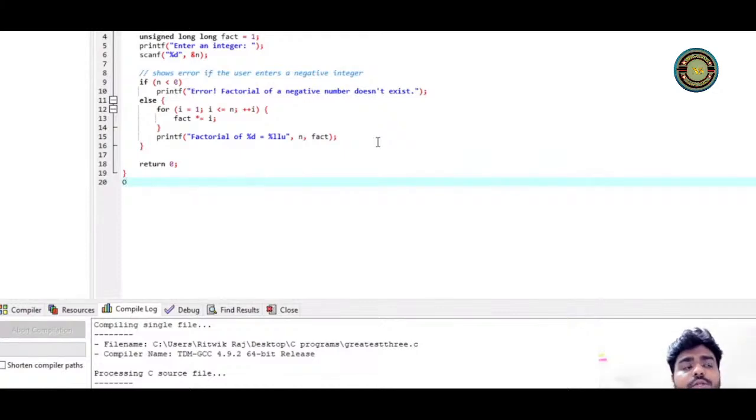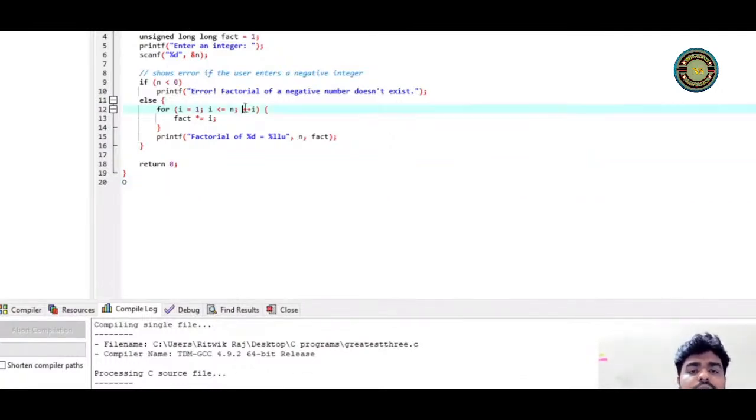Factorial.c. Now what is this factorial? See, in your mathematics you must have heard about factorial. Let's say we have 5 factorial. So it's nothing but 5 into 4 into 3 into 2 into 1. Okay, we multiplied all the previous numbers together. So how to do this? What you're doing actually, 5 into 4 into 3, that means 5 minus 1, 4, 4 minus 1, 3, and all those results you are multiplying. Same thing we do here. So we use a concept of for loop.